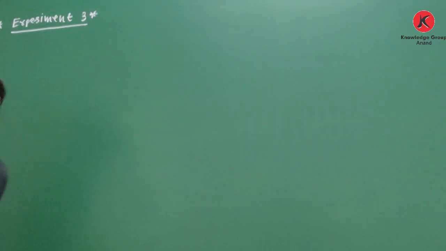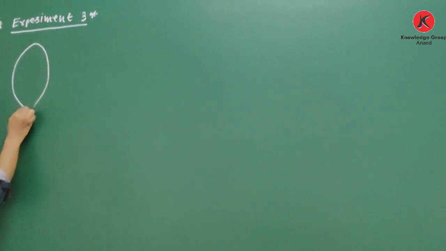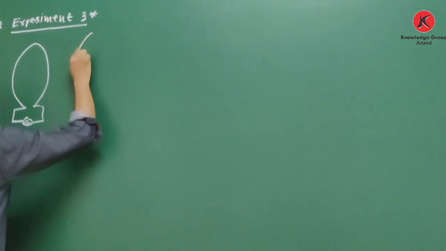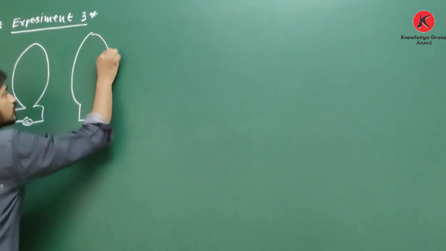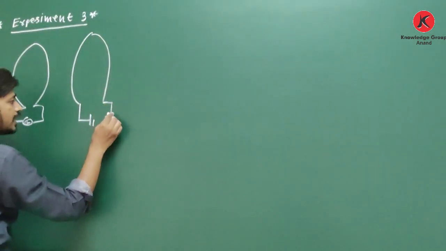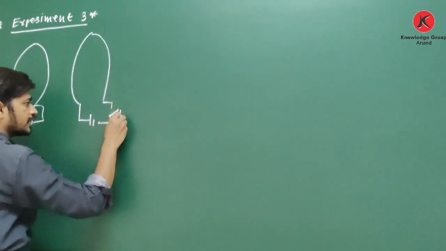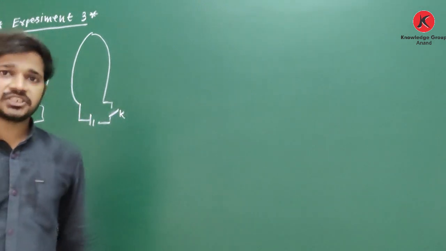Now experiment number 3. Again I have two coils. One coil is connected with a galvanometer. Another coil is connected with a battery and a key. Yes, these two coils are stationary.